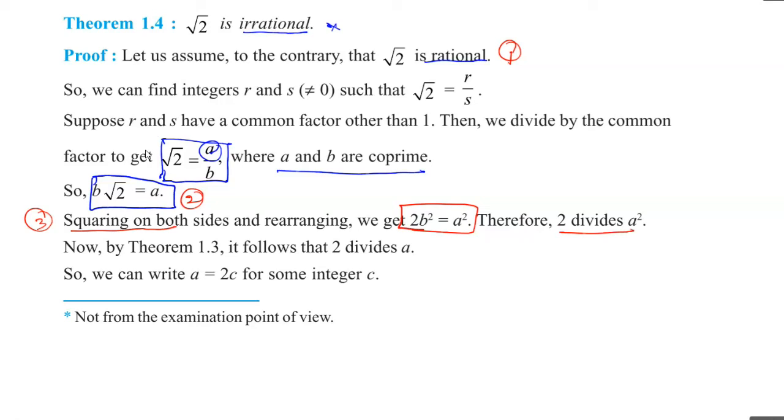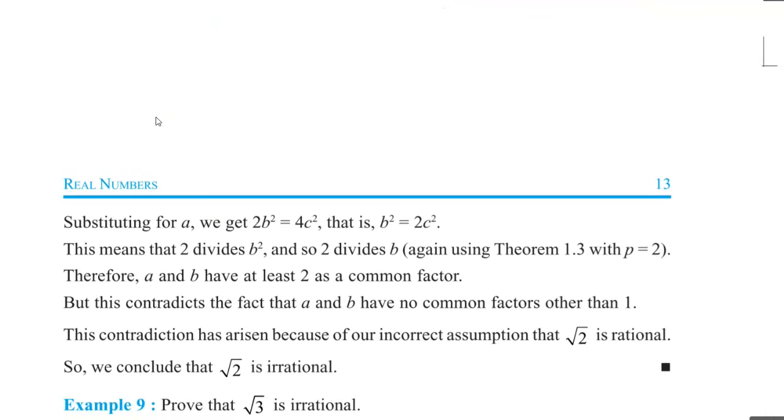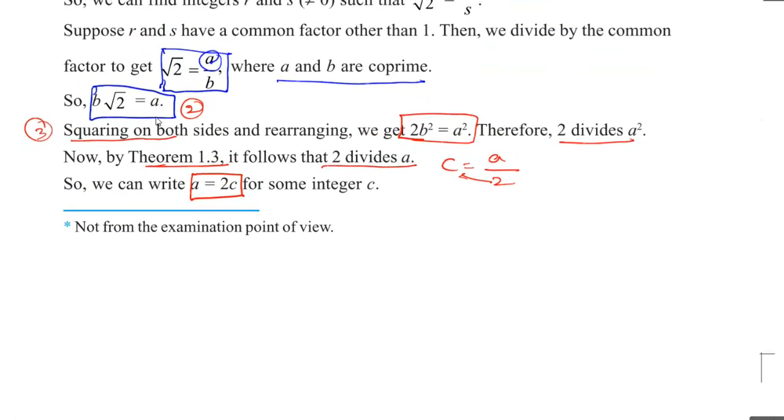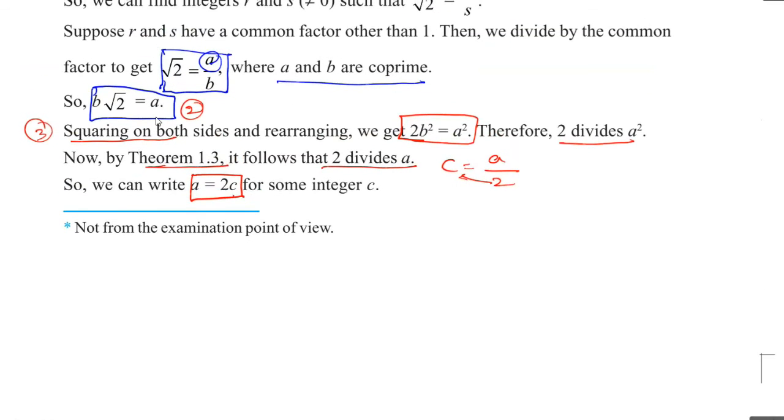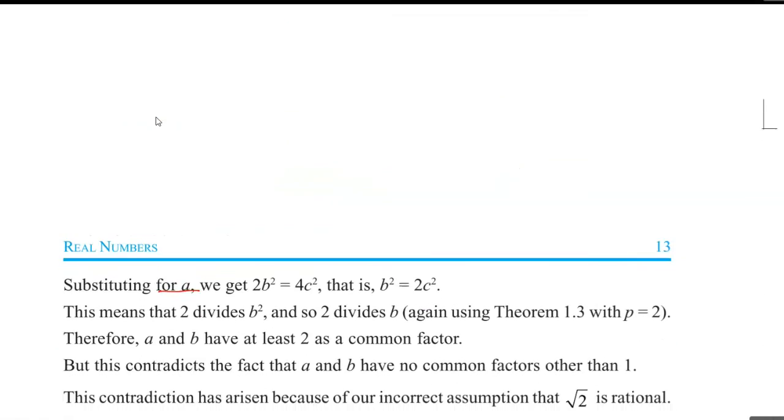Since 2 divides a square, then by theorem 1.3, 2 also divides a. So we take c equals a by 2, and therefore by cross multiplication we get a equals 2c for some integer c. Now we substitute the value of a as 2c in the equation 2b square equals a square.